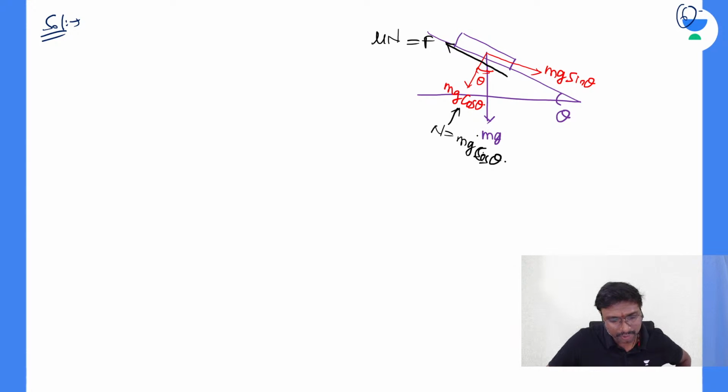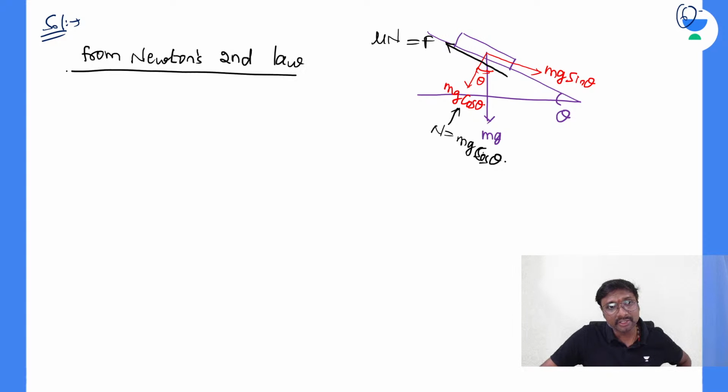What can you say from Newton's second law? Actually, this is a momentum question also, so it will be applicable in the next chapter as well. From Newton's second law, mg sin theta is acting in the downward direction, minus the upward force. What is the upward force? Coefficient of friction times the normal reaction must be equal to mass times acceleration, because it is moving in the downward direction. So the net force is equal to the moving force, the force which is causing motion.